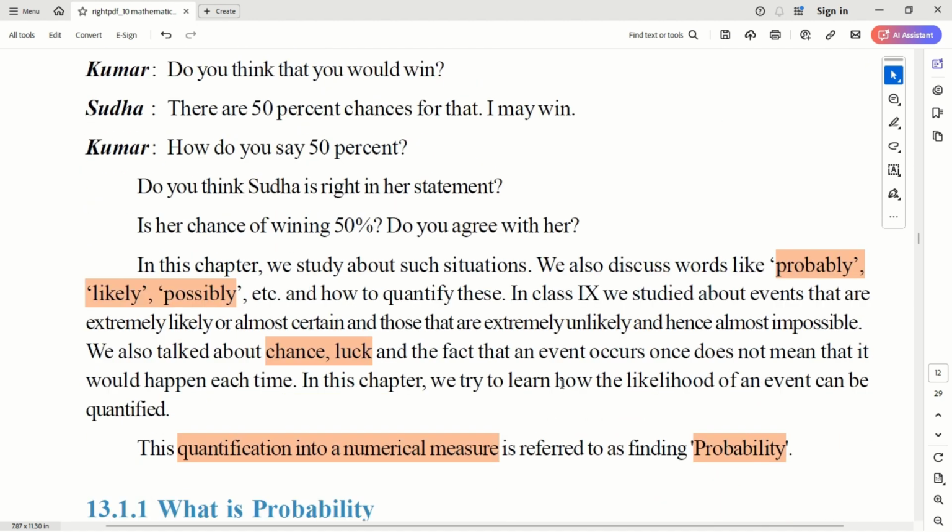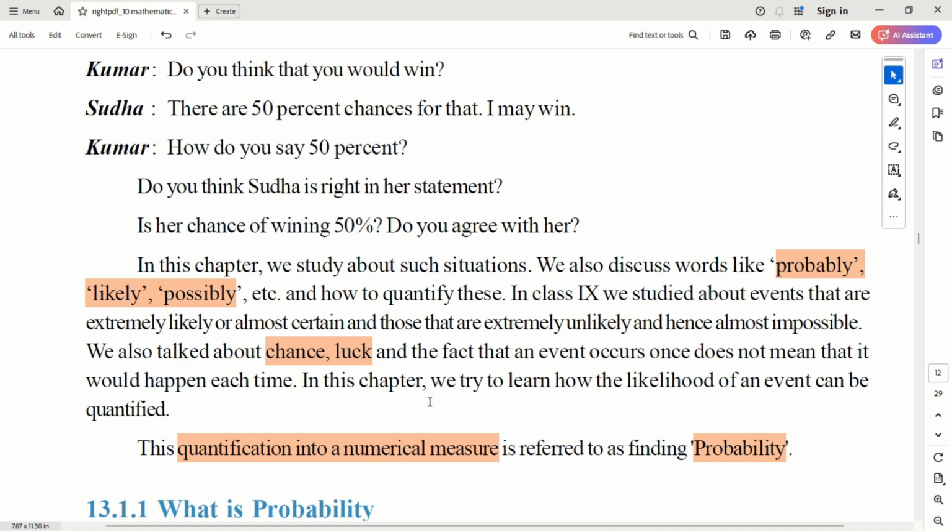In such daily conversations, we mostly use probability terminology. Words like probably, likely, possibly, chance, luck are all related to the terminology of probability. These are all related to one event. An event can be a game, tossing a coin, or picking a good pen from a box of pens. An event can be the possibility of rain, or the possibility of a traffic jam. It can be anything.